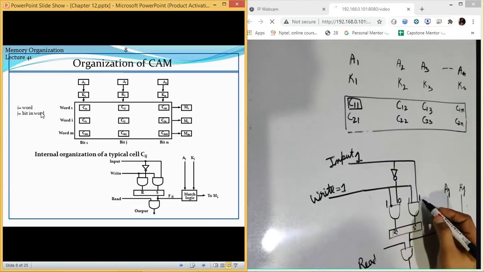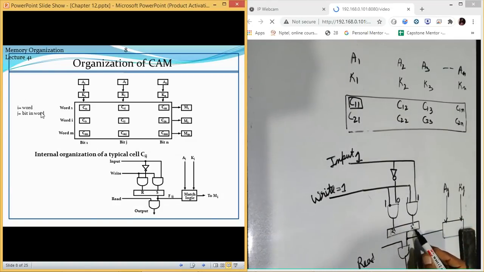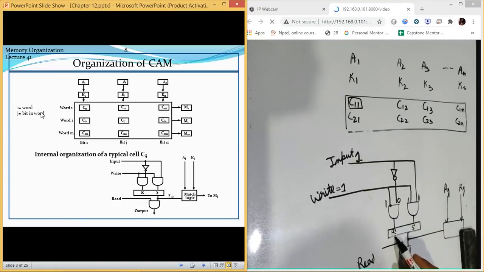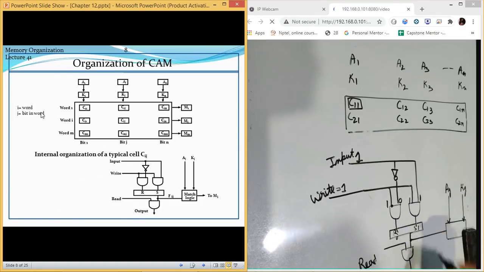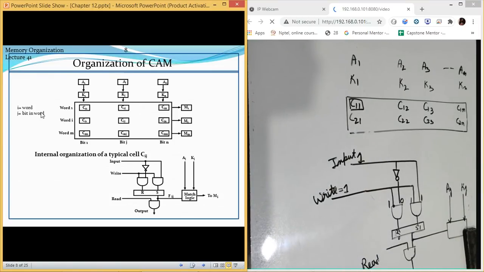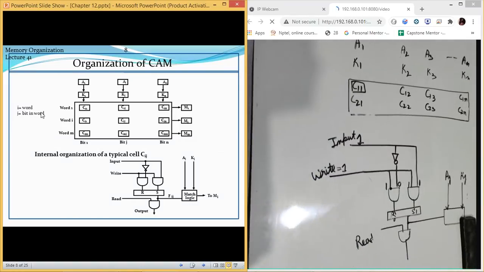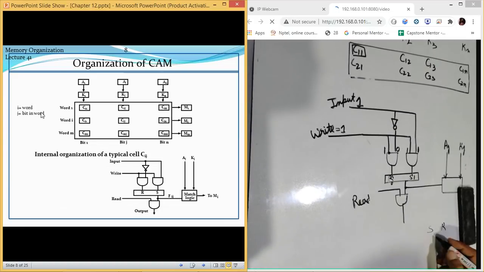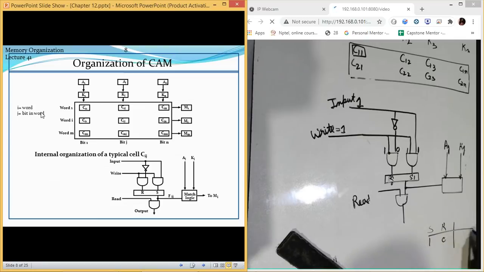So 1 and 1, the set value becomes 1, and 1 and 0, the reset value is 0. So reset is 0 and set is 1. So if set is 1, what happens in the SR flip flop? If you remember the circuit of SR, if the value of set was 1 and reset was 0, the operation was set to 1. If this was 0 and this was 1, then clear to 0.